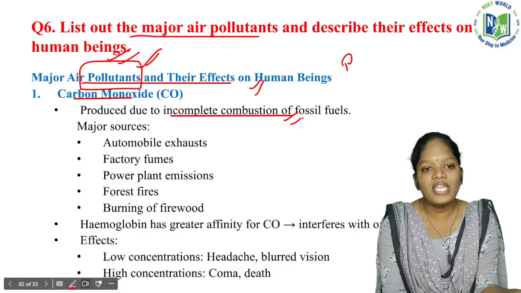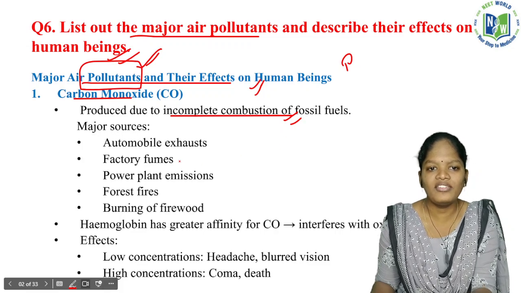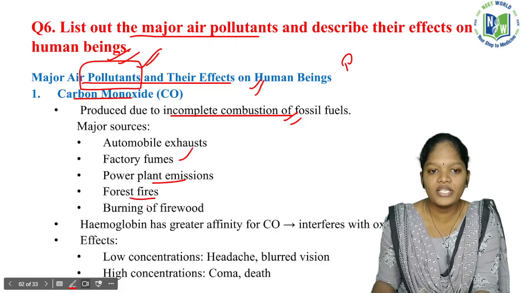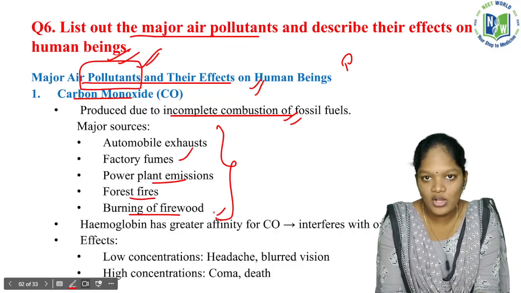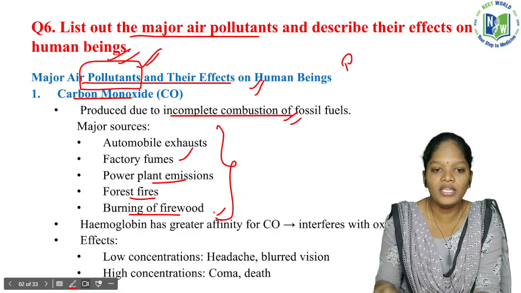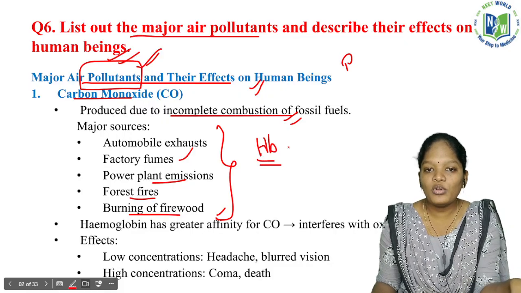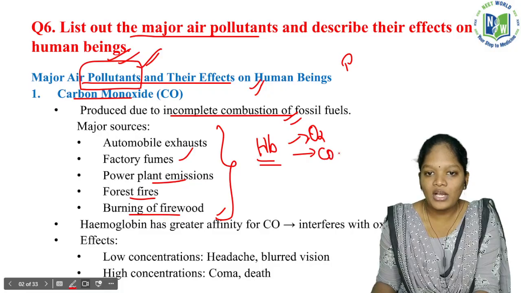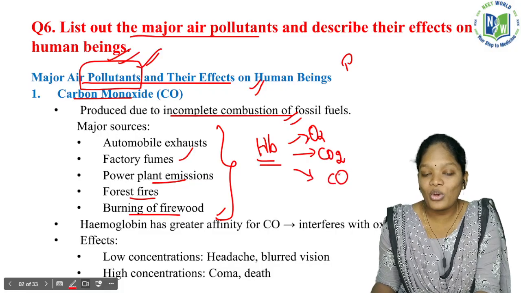The major sources are automobile exhaust, factory fumes, power plant emissions, forest fires, and burning of firewood. All these are the major sources of carbon monoxide emissions. We have studied the respiratory pigment called hemoglobin. This hemoglobin has the capacity to bind with oxygen, it also has the capacity to bind with carbon dioxide, and it also has the capacity to bind with carbon monoxide.